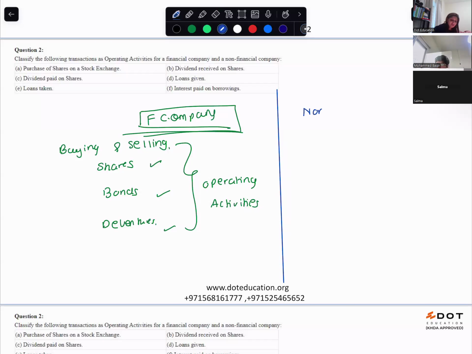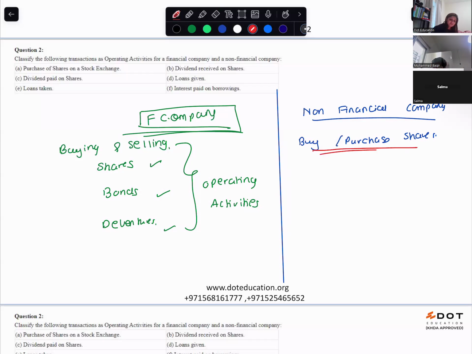But if you're a non-financial company and you are going to purchase shares, what activity will this be for you? Investing, financing, right? Investing. You are purchasing shares.